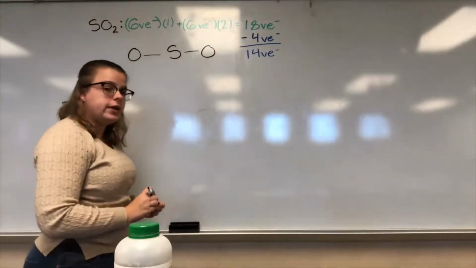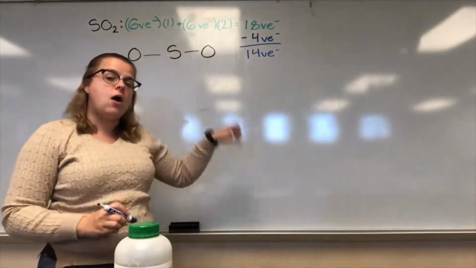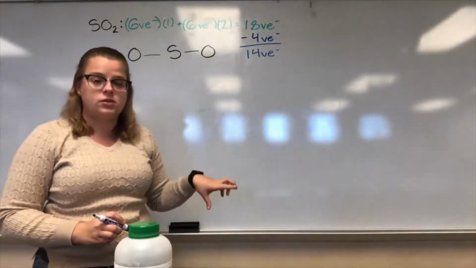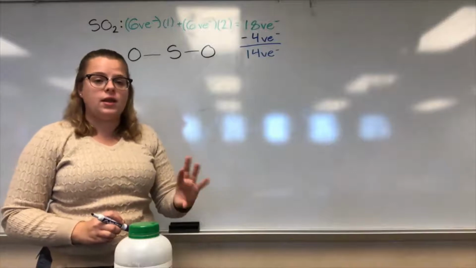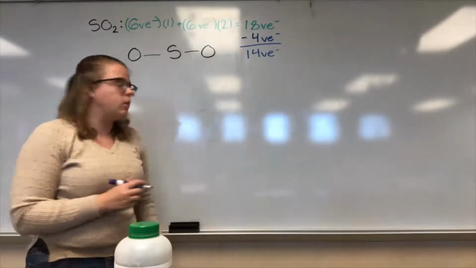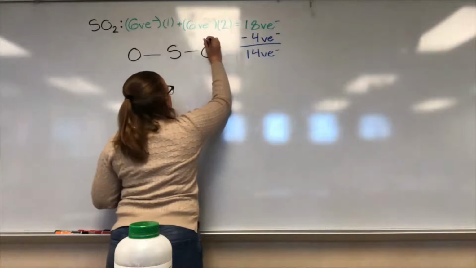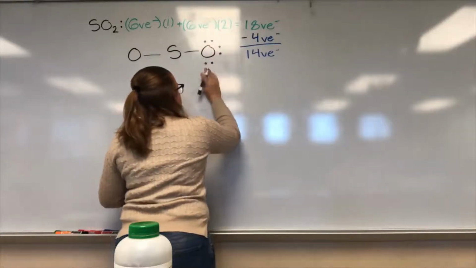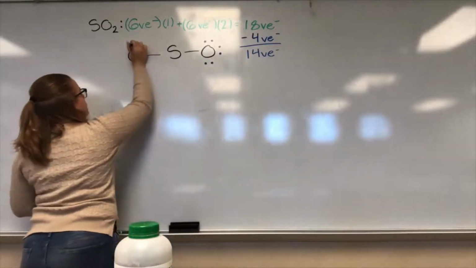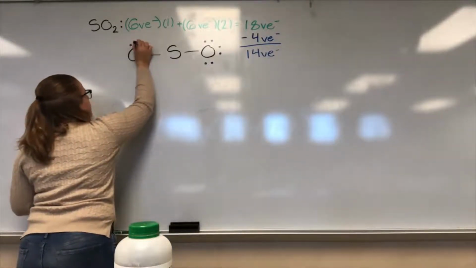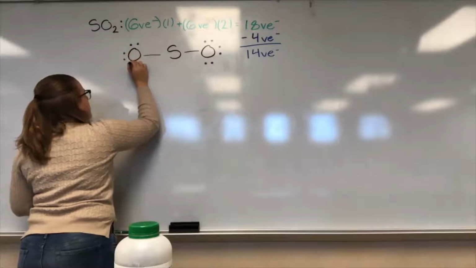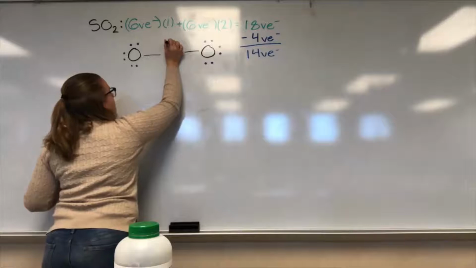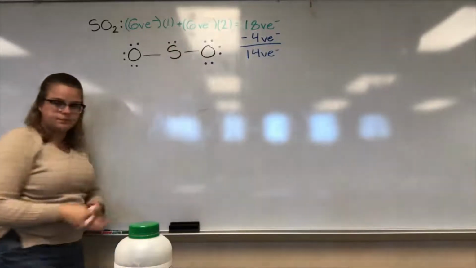So we got to start doing our electron pairs. Remember, we fill out our outermost first, and then we'll go to the center. So fill out the surrounding atoms, and then if we have anything left over, start filling out the center one. 1, 2, 3, 4, 5, 6. Filled, so we'll move on. We still got more valence electrons. 7, 8, 9, 10, 11, 12. Filled. We have 2 more, so we'll go ahead and put them on the sulfur.